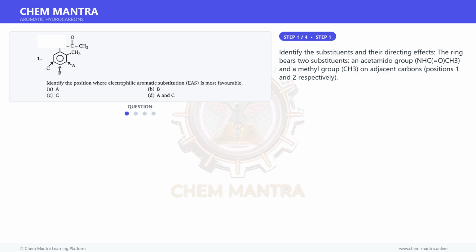The ring bears two substituents, an acetamido group, NHC=O CH3, and a methyl group, CH3, on adjacent carbons, positions 1 and 2 respectively.